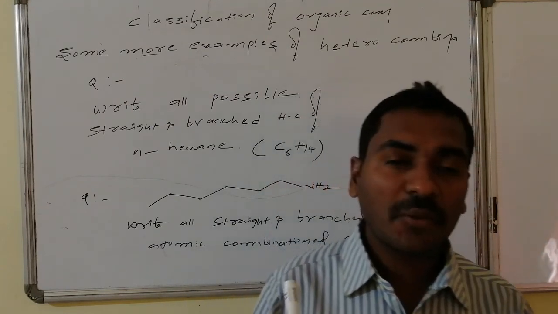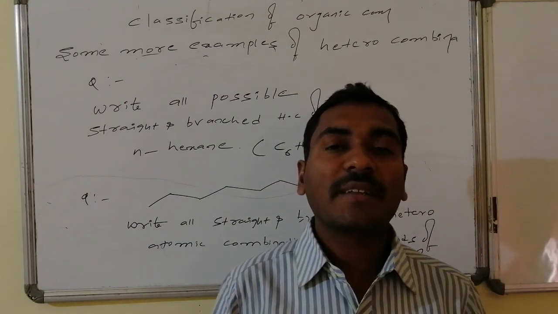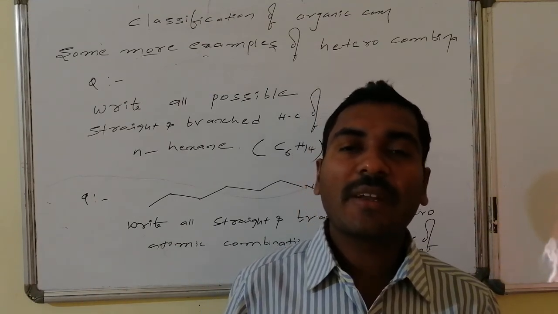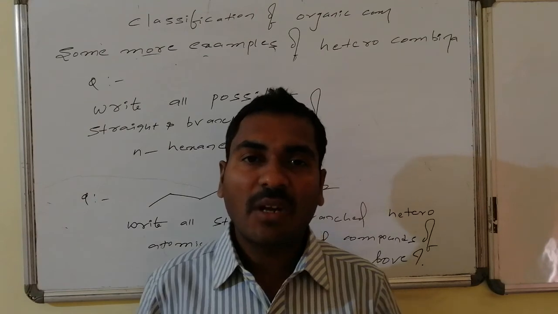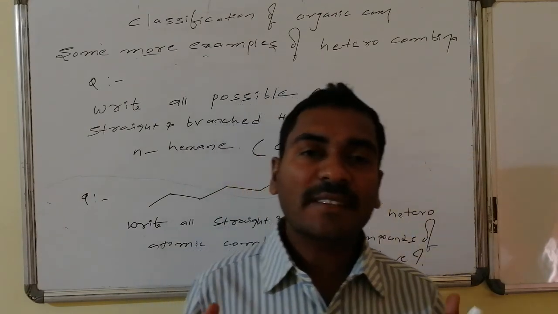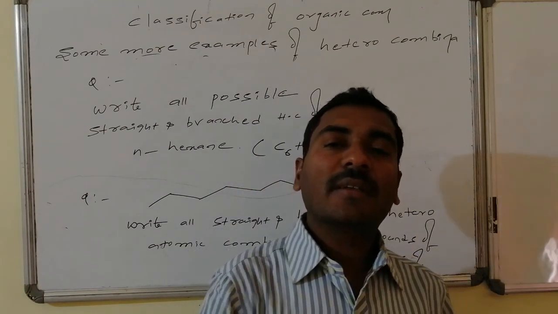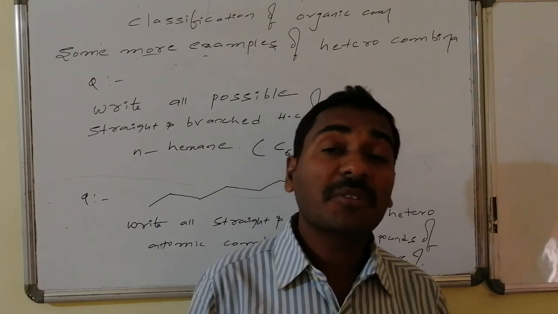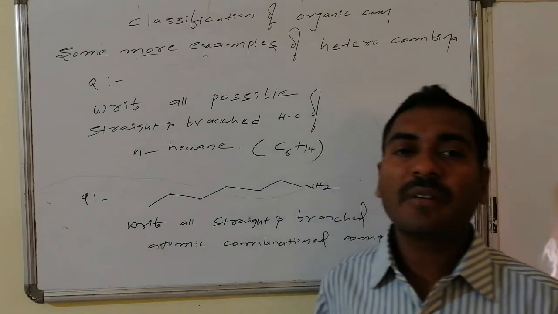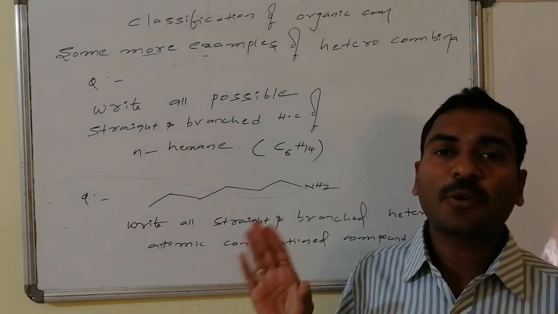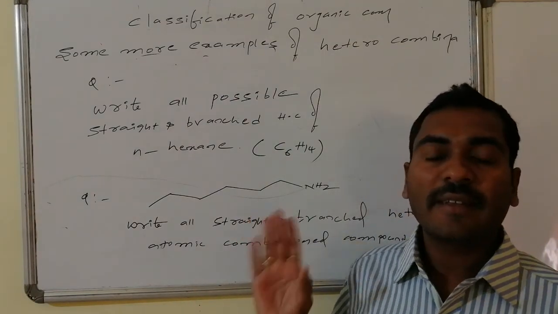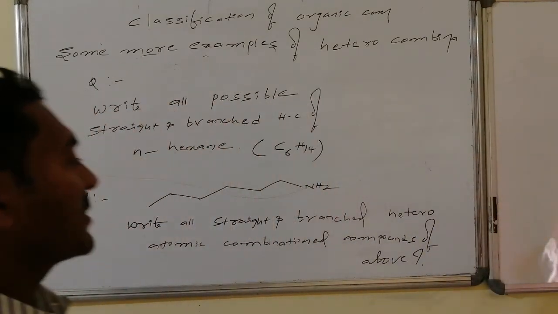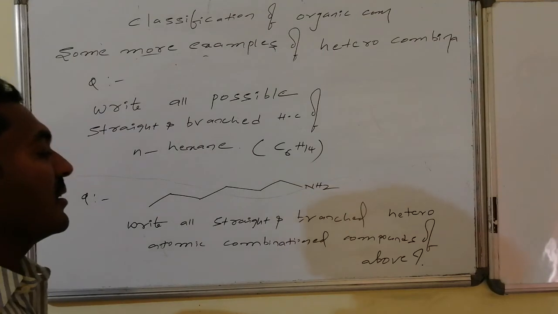And I am expecting you to write all possible varieties of carbon atoms, how many are primary, how many are secondary, how many are tertiary, all possible varieties. To whatever extent you know the different varieties of compounds, including, if possible, stereo also. Write all possible straight as well as branched chain homoatomic combinations of hexane having molecular formula C6H14. And the second question, for the heteroatomic combination, is here.